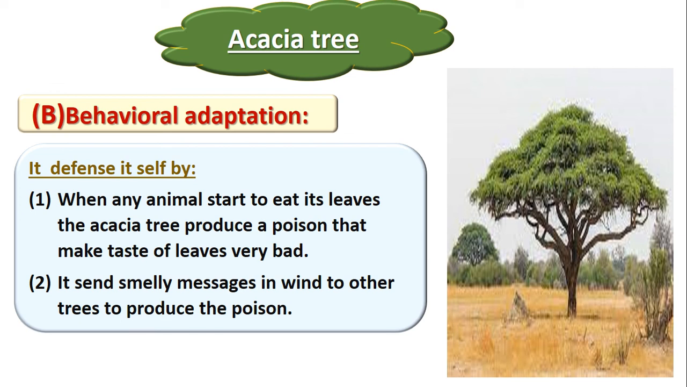Again, what is the behavioral adaptation in the acacia tree? It is making a poison when any animal starts to eat the leaves. Okay, what about this poison? The poison has a bad taste and a smelly message. Excellent, super.